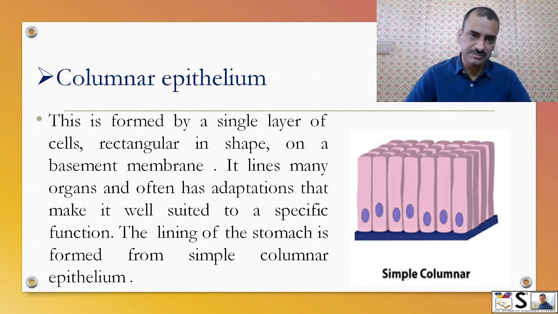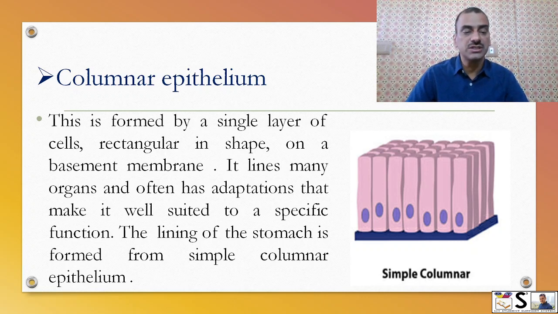Columnar epithelium. This is formed by a single layer of cells that are rectangular in shape. Here you can see, that's why we call it columnar. On a basement membrane, it lines many organs. Lining means inner layer. It is well suited to a specific function.